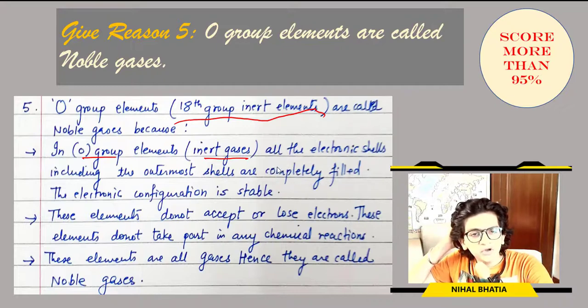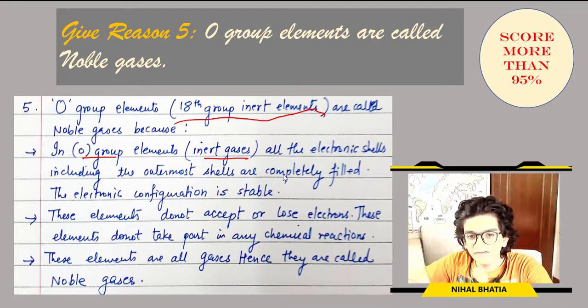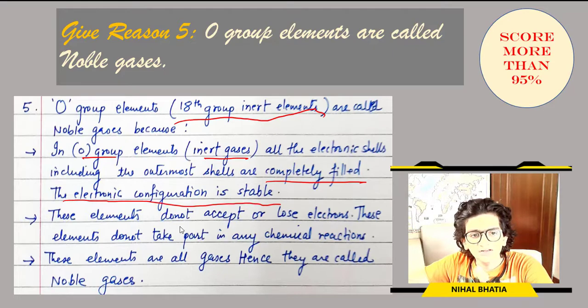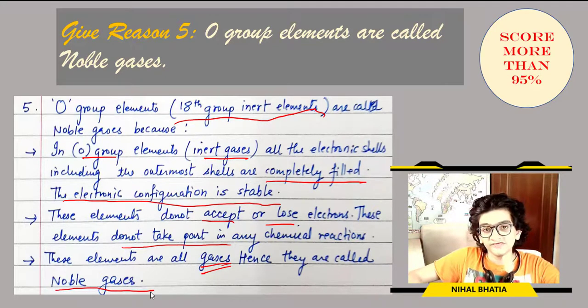all the electronic shells including the outermost shells are completely filled. They are totally filled. The electronic configuration is stable, so you have to mention this as well. These elements do not accept or lose electrons. These elements do not take part in any chemical reactions. These elements are all gases and they are called noble gases. A really important answer. Please take a screenshot, my dear friends.